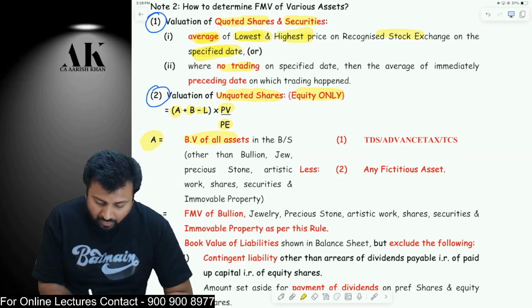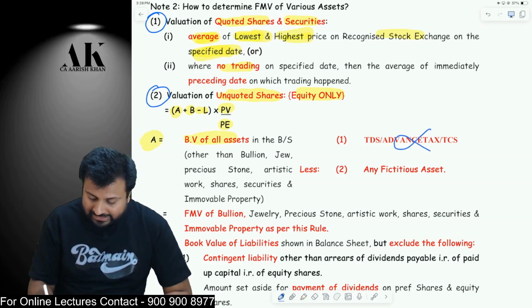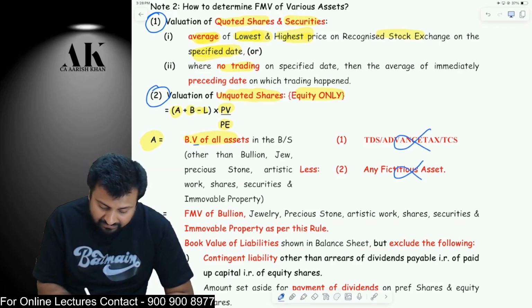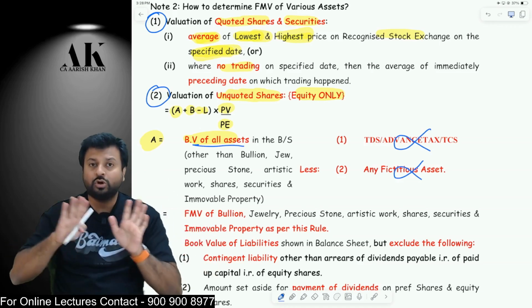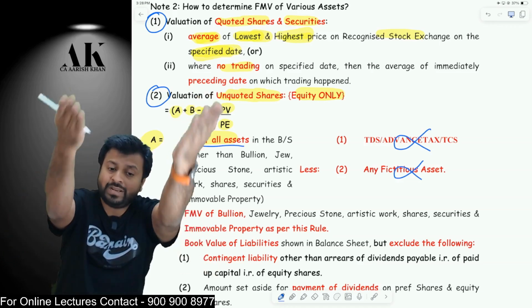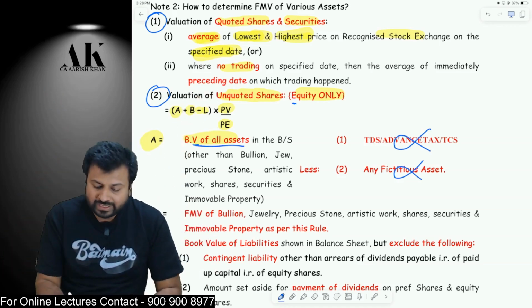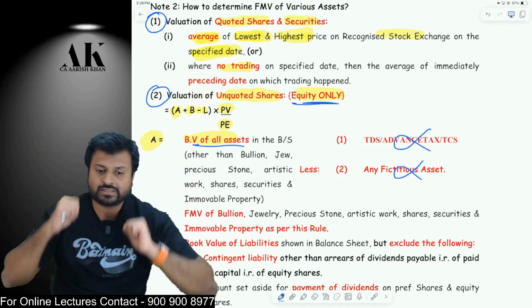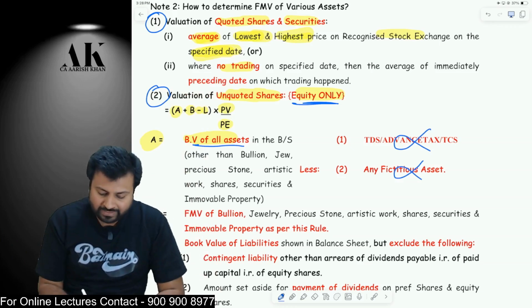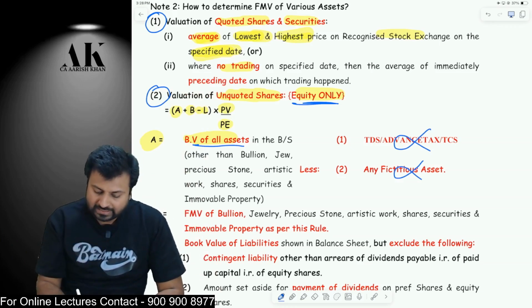A is the book value of all assets. Again, do not include TDS, TCS, advance tax. Now, this is the value of which company? Is it the value of ours? No, no, no. It is the book value of the assets of the company in which you have invested. This is not our book value. Okay. So, A will include the book value of all assets in the balance sheet.